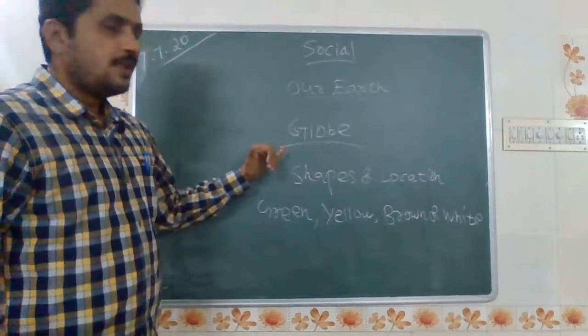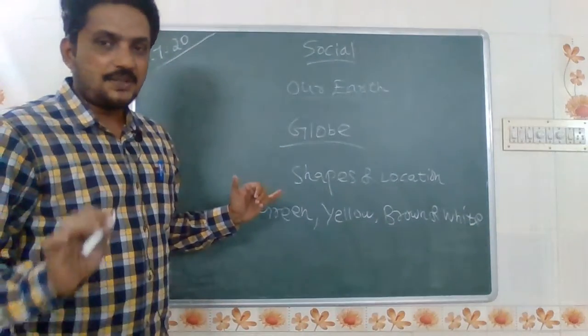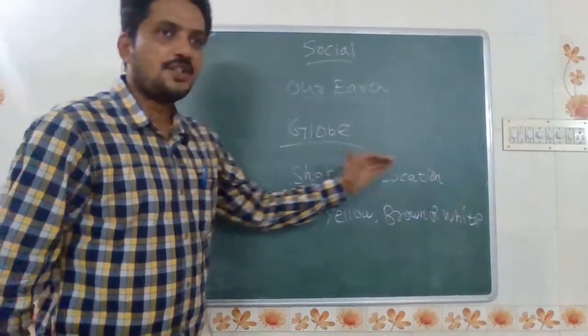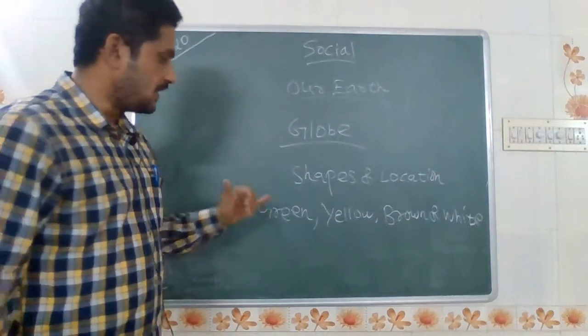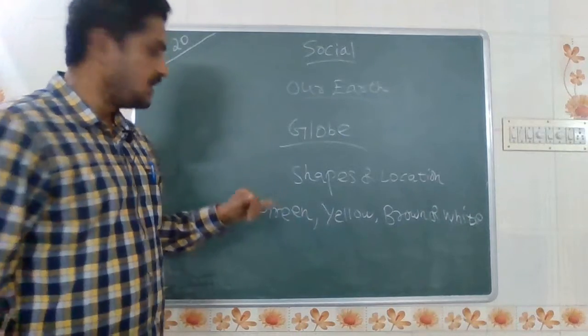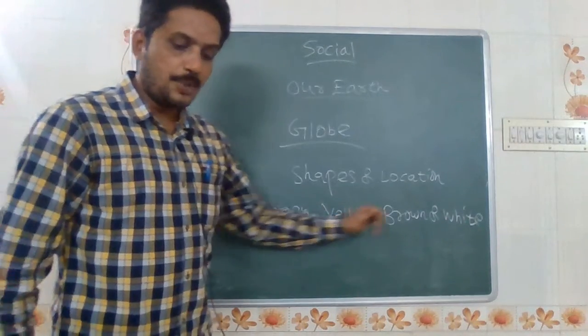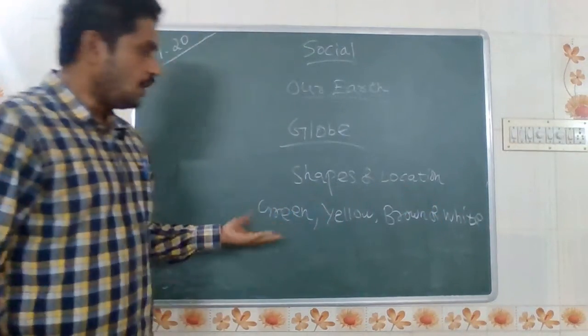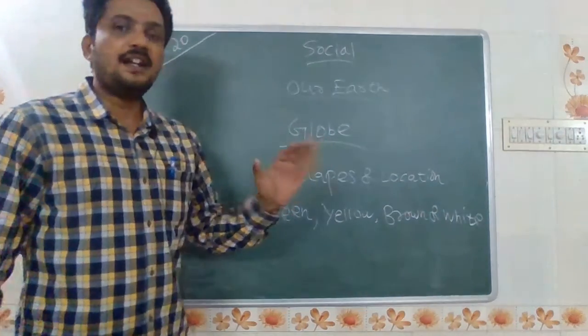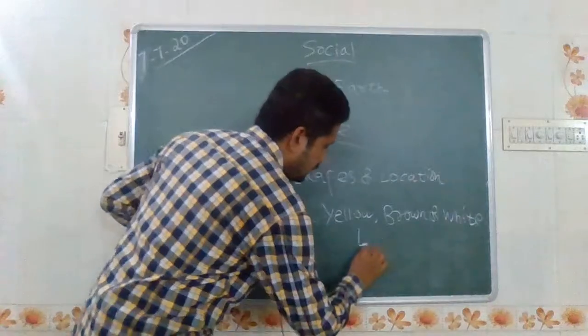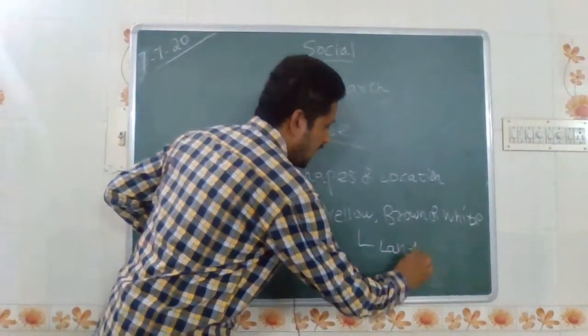In the globe, it is a three-dimensional representation of the earth. We can look at the shapes and location of the earth, and there is color differentiation in it. The colors present in the globe are green, yellow, brown, and white. These colors show the land.